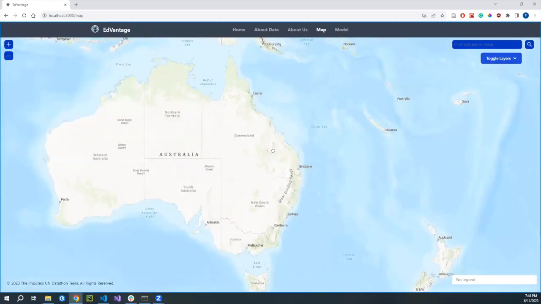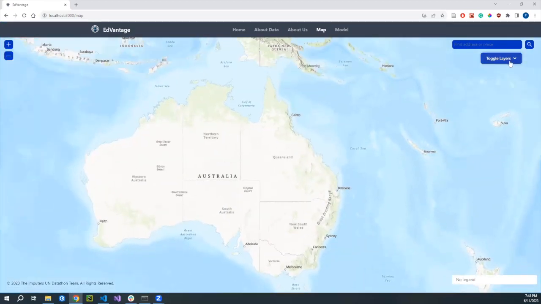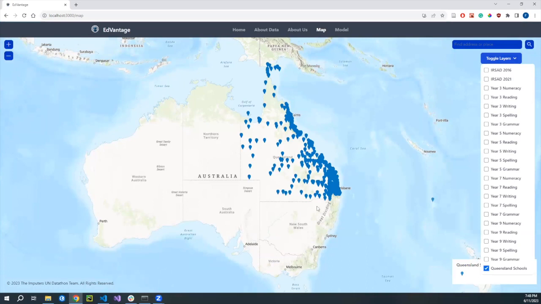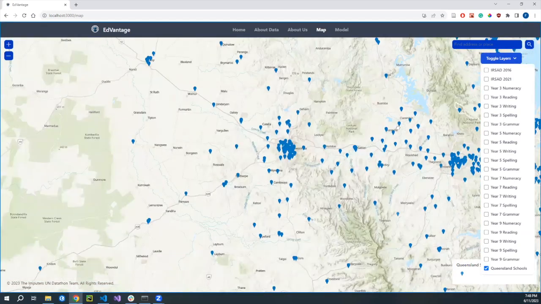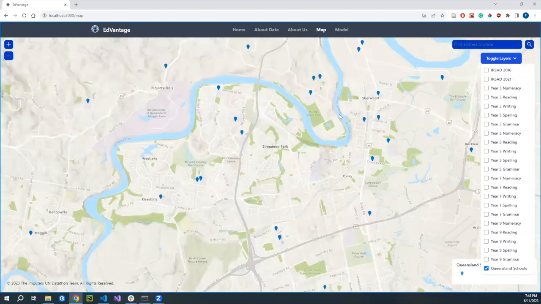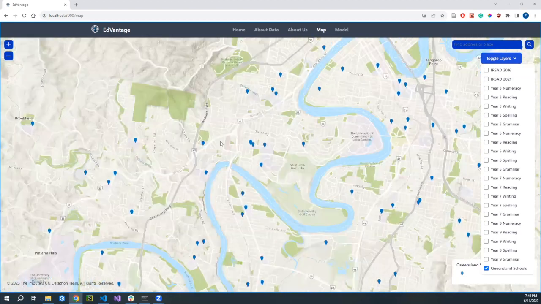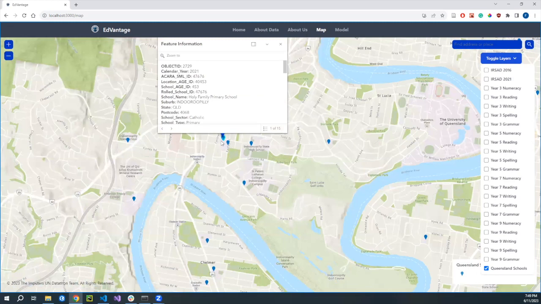So, map of Australia, we can first show Queensland schools. So we have all these locations. And if I pick a random school, let's say this one here, I can see how it changes through time.